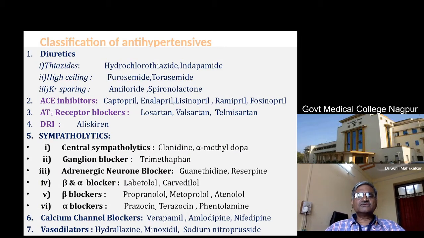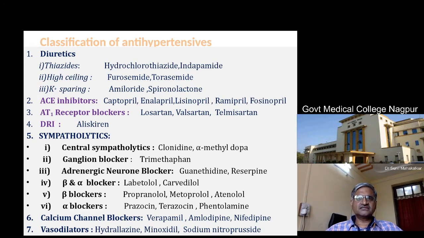So with that we come to the classification. We always classify the drugs and then accordingly we describe each and everything. So first group of antihypertensive drugs is the diuretics. Now the diuretics reduce the blood volume by excreting the excessive water in the blood, and therefore by reducing the blood volume they will reduce the cardiac output.